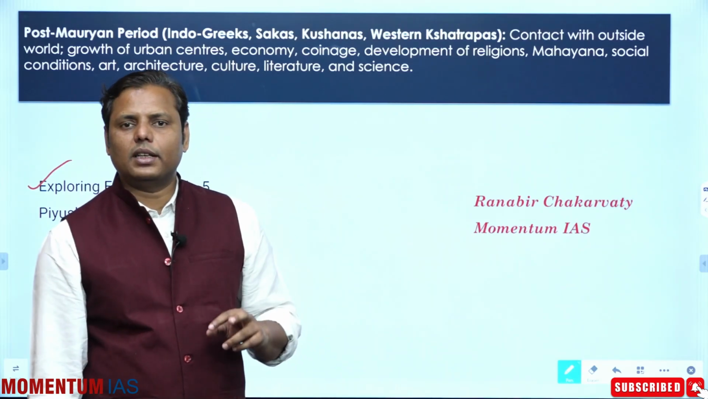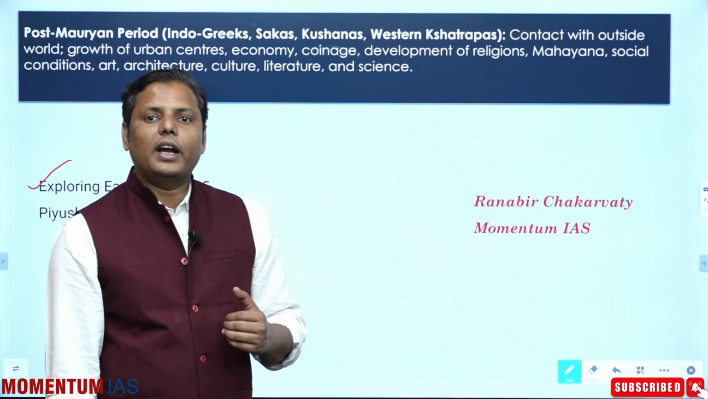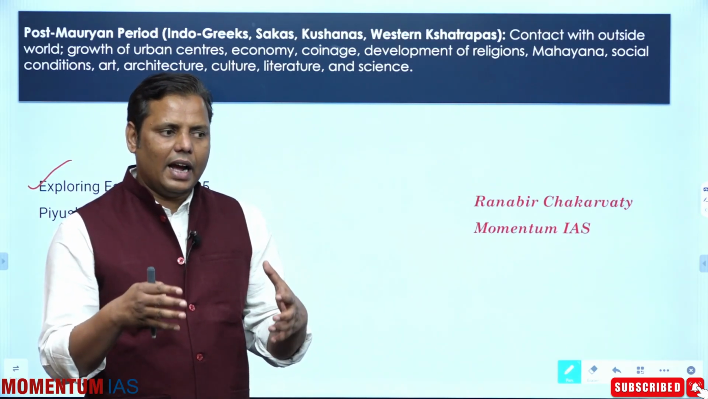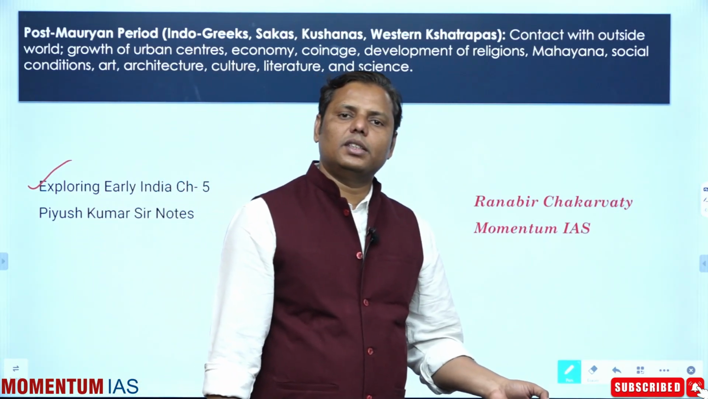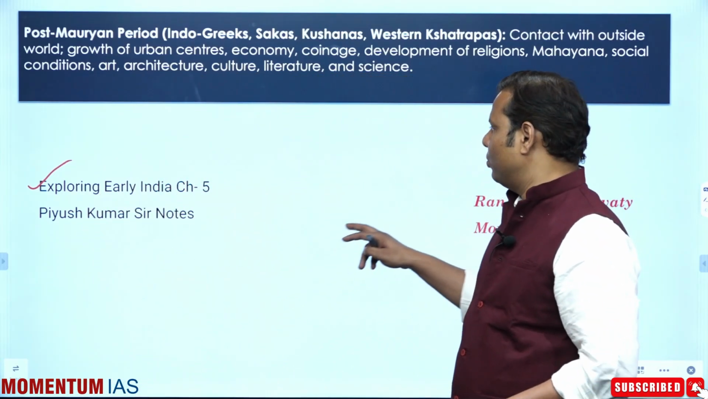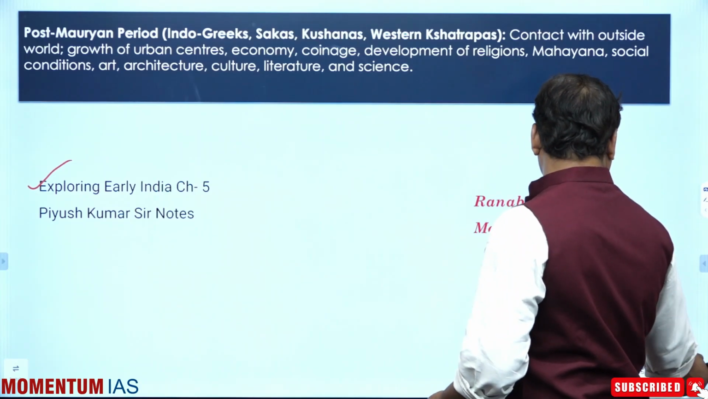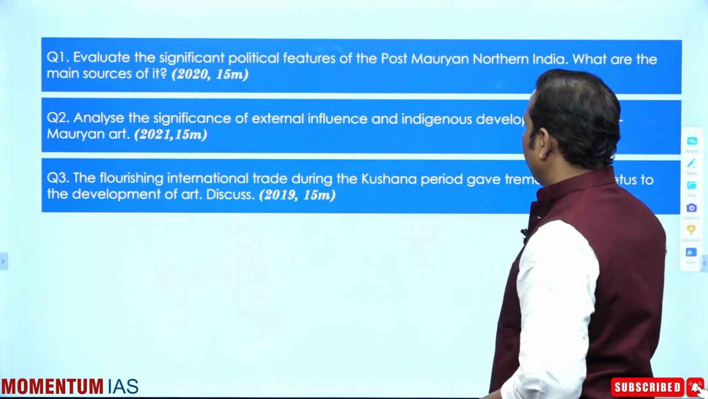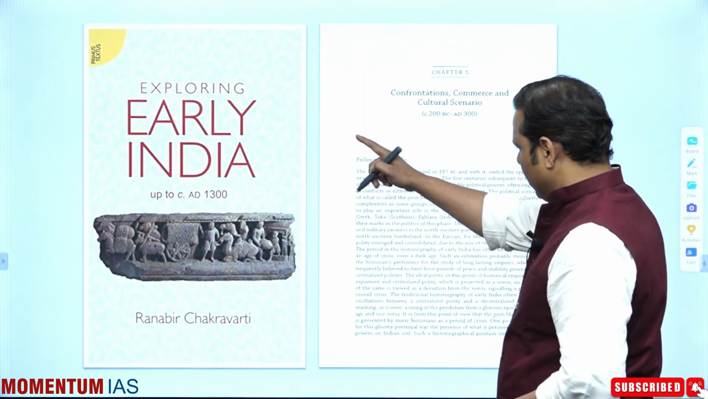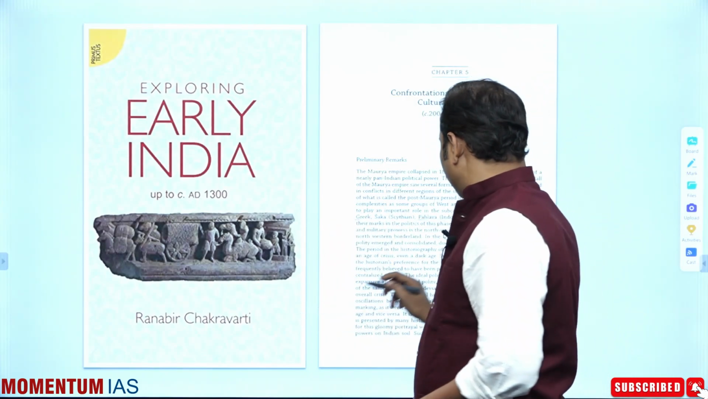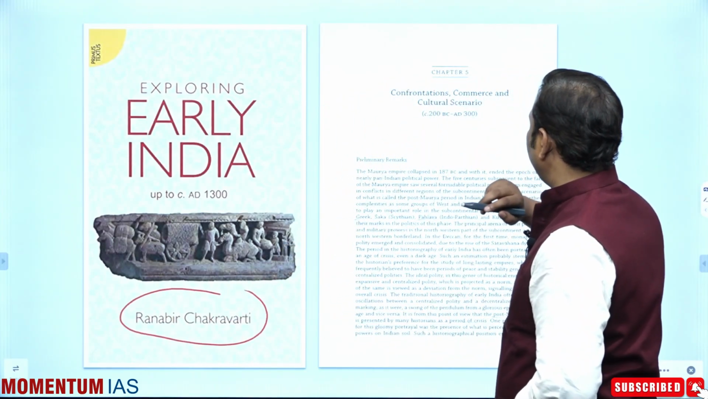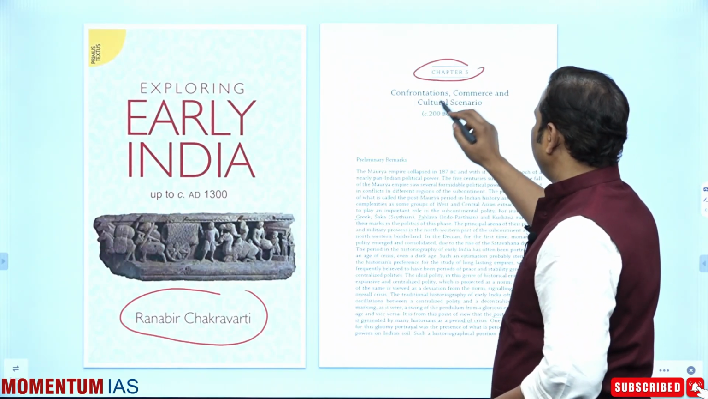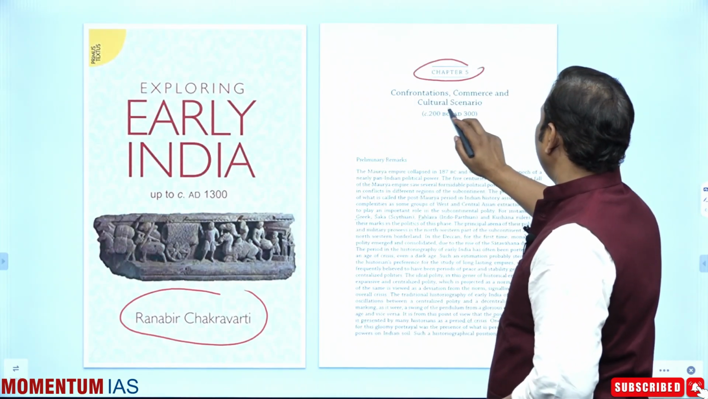But then the second question comes: from where to cover some facts, contents and historiography? For that I'll say my notes would be more than sufficient. So if you merge these two, that would be sufficient for you, and that's why read the book of Ranveer Chakravarti. This is the book of Ranveer Chakravarti, right? And what topic do you need to cover? Chapter number 5, that is Confrontation, Commerce and Cultural Scenario.